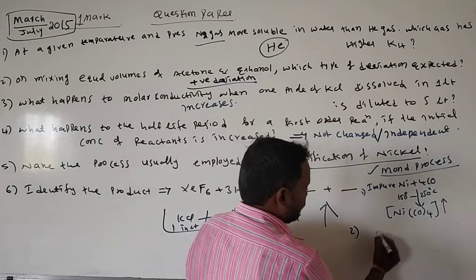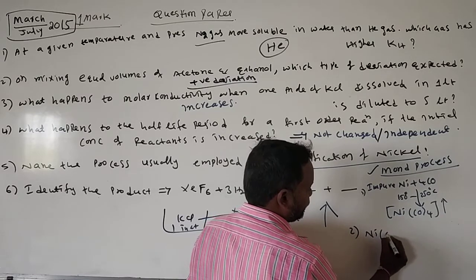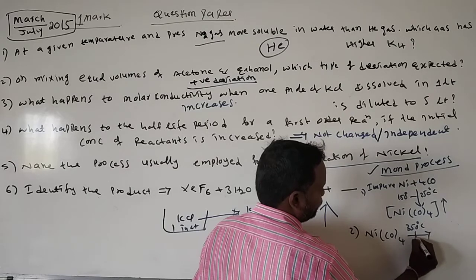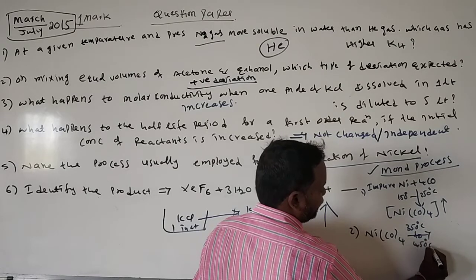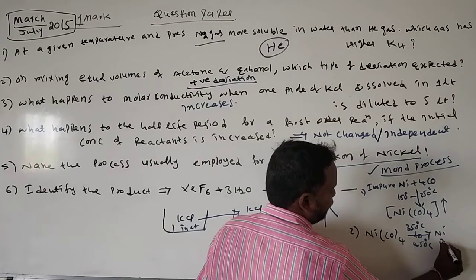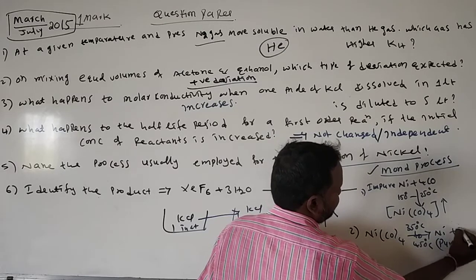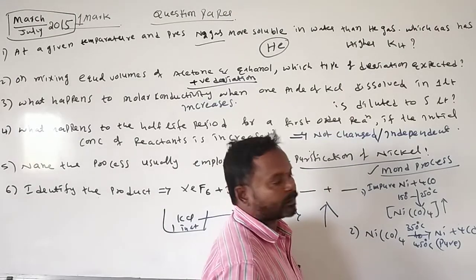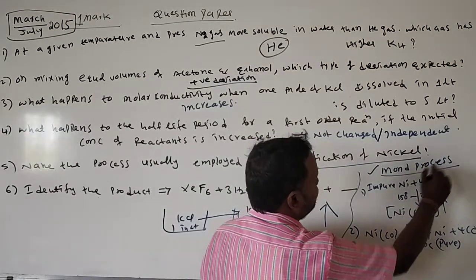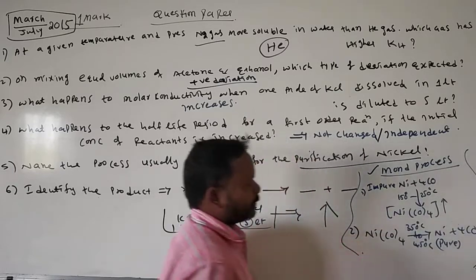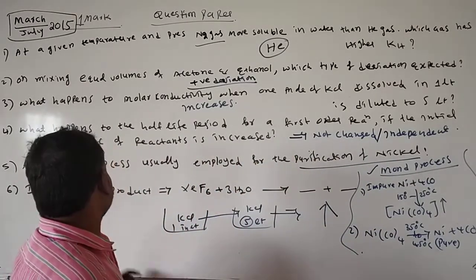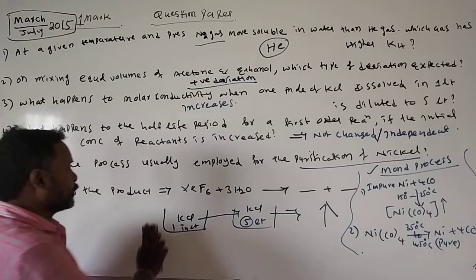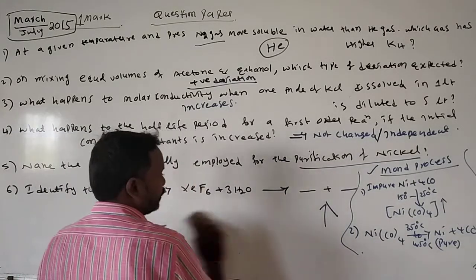In the second step, you take this nickel tetracarbonyl and heat it at 350 to 450 degrees centigrade. It forms pure nickel by the liberation of 4 moles of carbon monoxide. This is what we call the Mond process. We purify nickel like this. This is one important question, asked so many times in board exams.